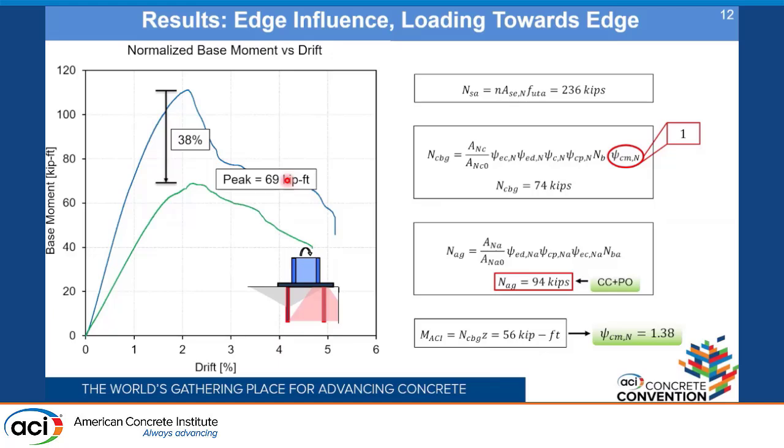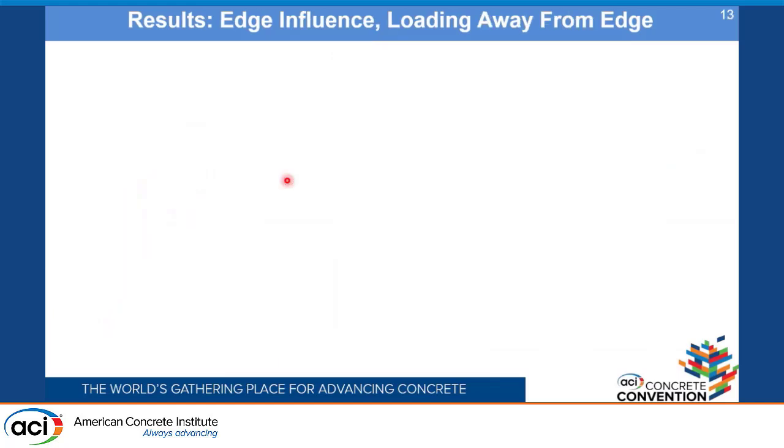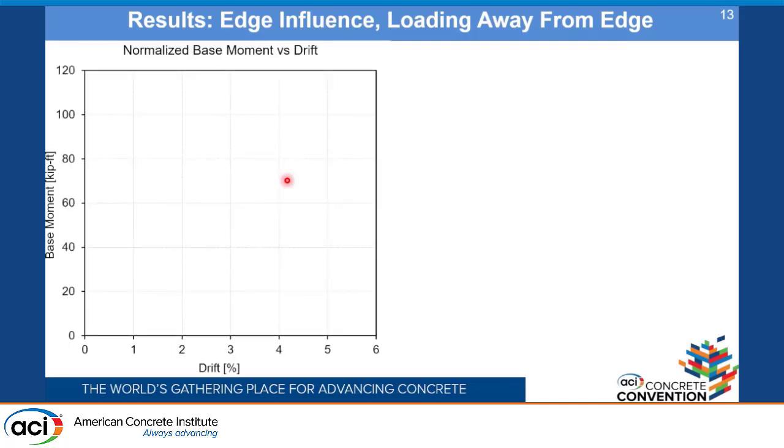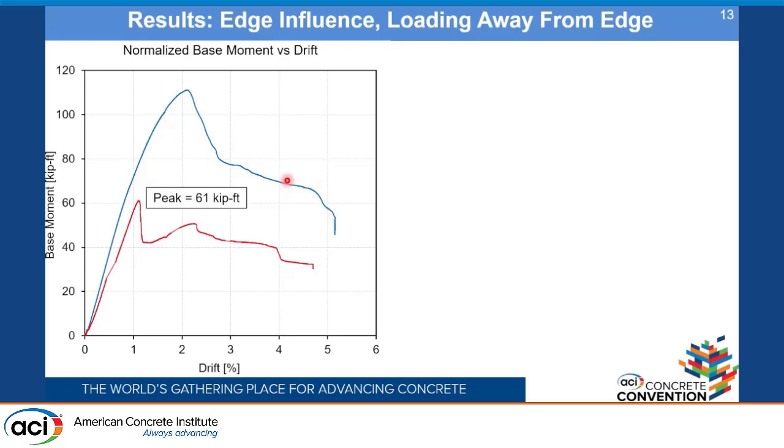Now in the third case, we have the edge at the distance of 0.5 H effective, but now the loading is applied away from the edge. Again, plotting the graphs on the moment versus drift diagram, we can see that in case of the loading away from the edge, we get a peak capacity of around 60 kip feet, which is around 45% less than the case where we do not have any edge influence.